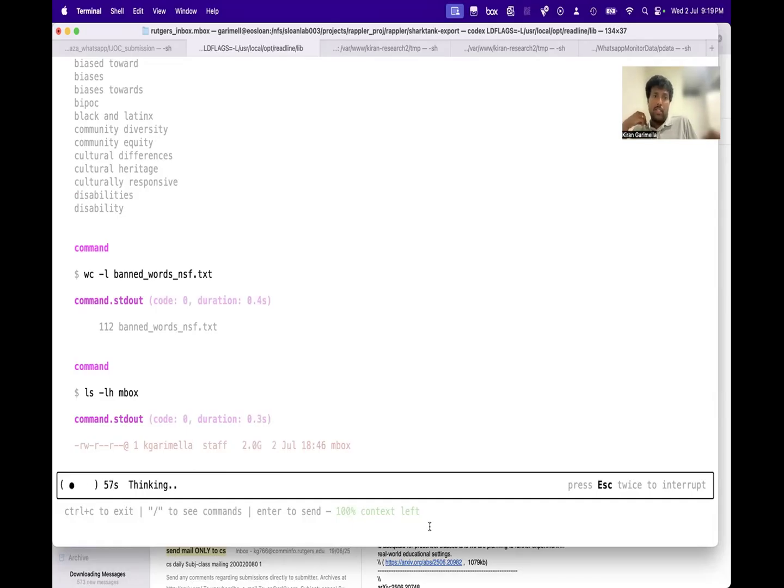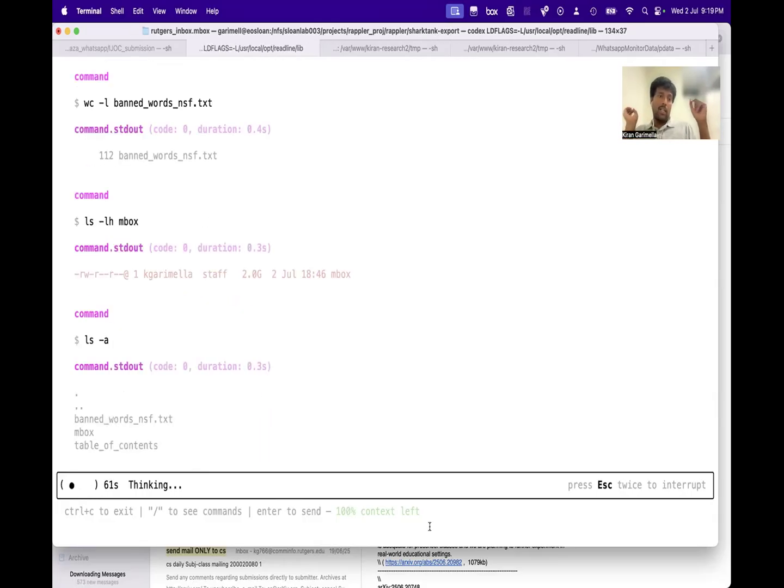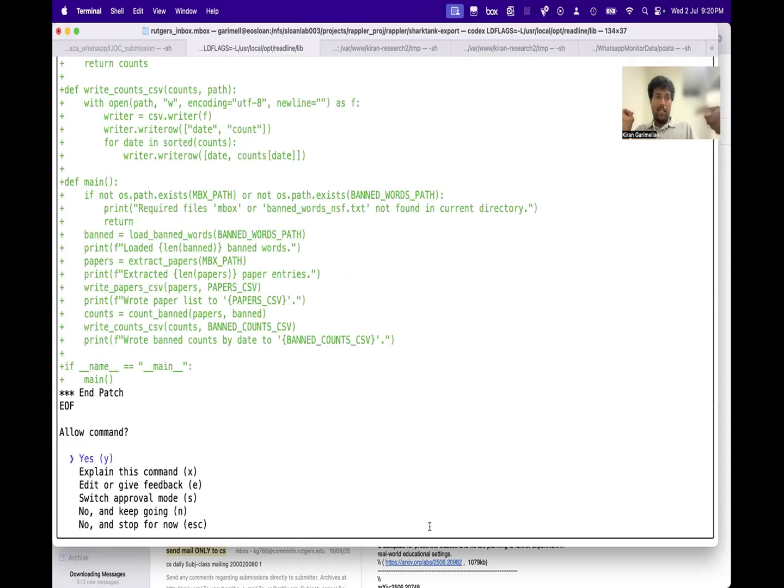So as you can see, it's automatically doing this sort of ls, looking at the size of the file. I don't know why it's stuck doing this ls minus a. But basically, the good thing about this is it can use all sorts of command line tools. So it can do sed, grep, ls, wc minus l, things like that. Let me just pause here, and I'll maybe show you.